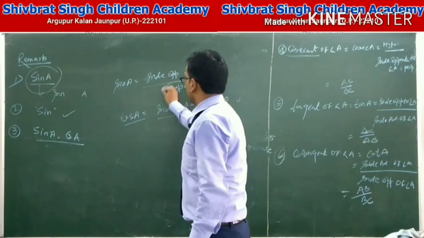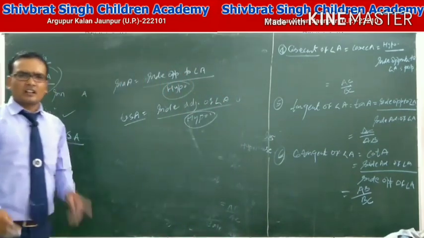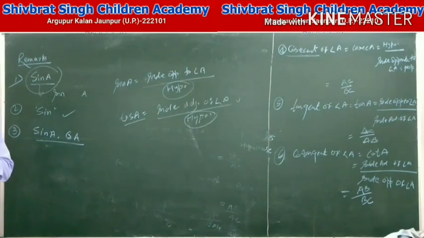Here we observe that the hypotenuse is the denominator of both cos and sin.